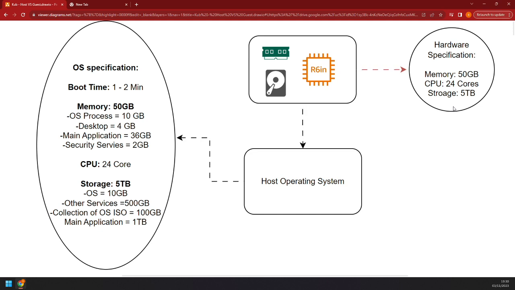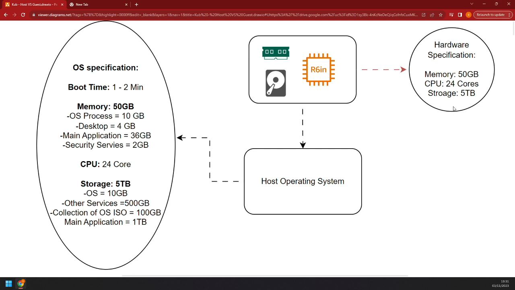Now, why is it called host operating system? We know it's an operating system, but the reason you have to specify host is that an operating system which sits directly on top of the hardware is called the host operating system. Going down the line, you may see guest operating system. A guest operating system is an operating system which sits on top of a host operating system. That's why we call it a guest operating system. So remember the difference between host and guest. A host sits on top of the hardware. That's your host operating system.